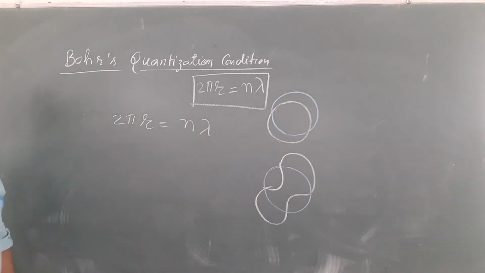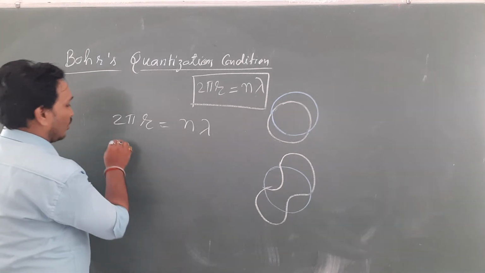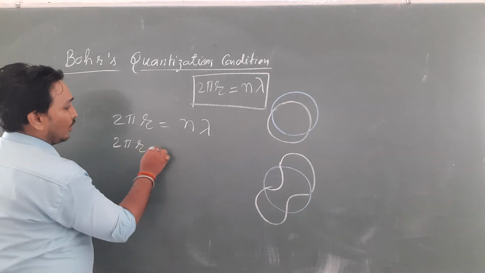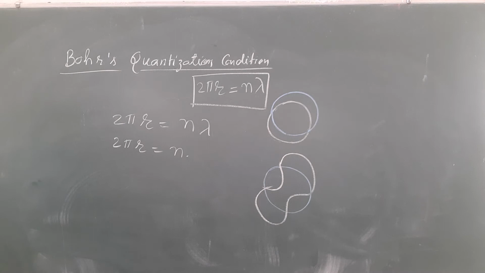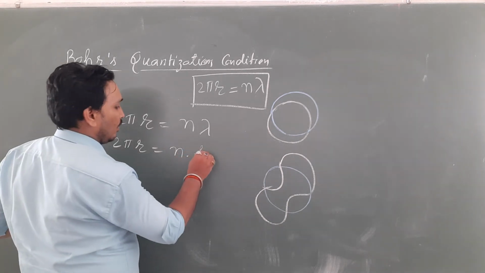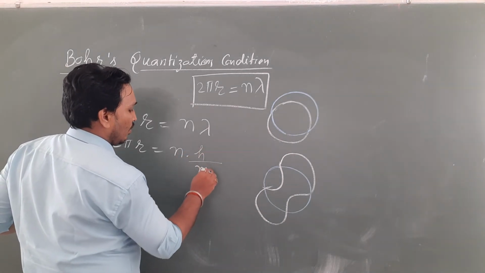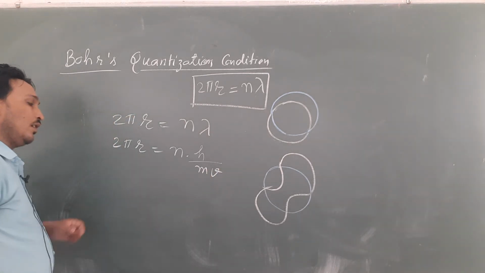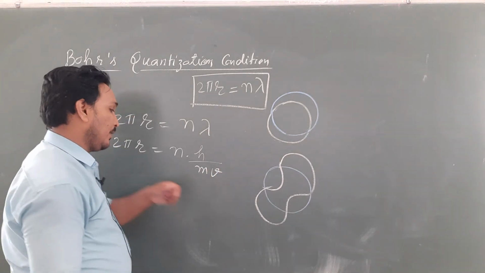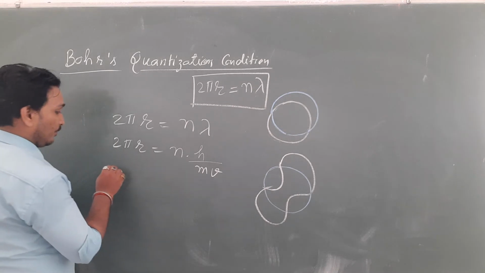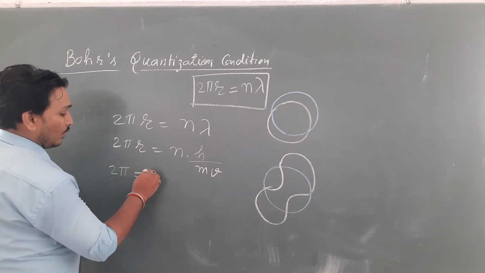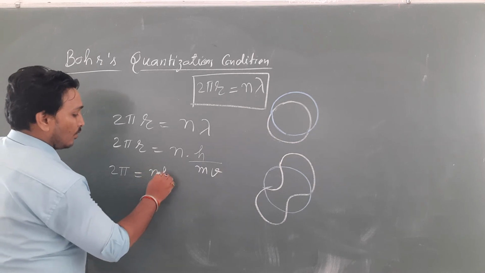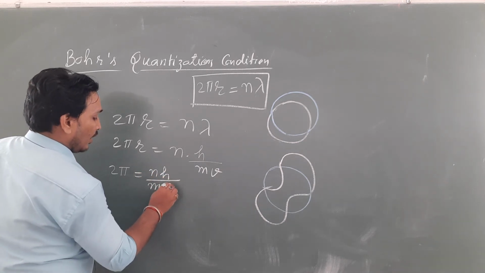Lambda can be considered as the wavelength of the wave associated with the electron, so we can write 2 pi r is equal to n into h upon mv, mass into velocity. Transferring r to that side, we have 2 pi is equal to nh upon mvr.